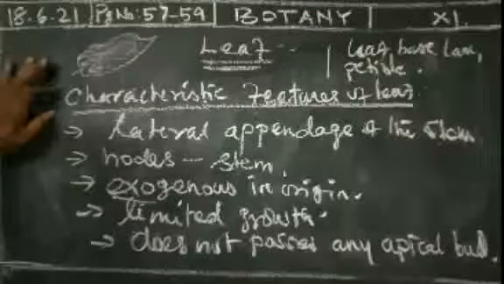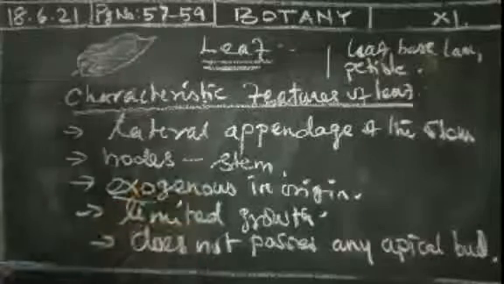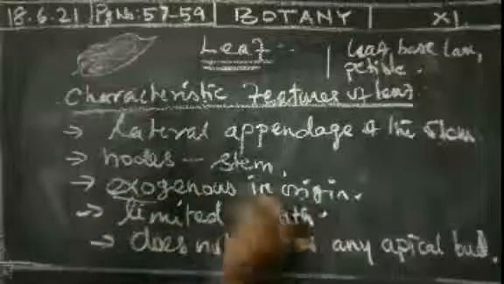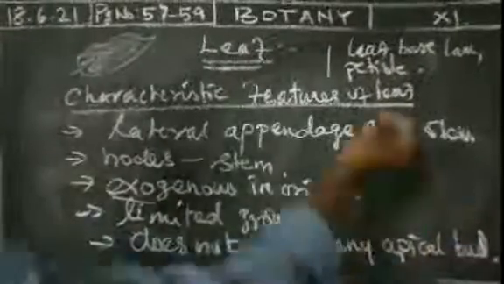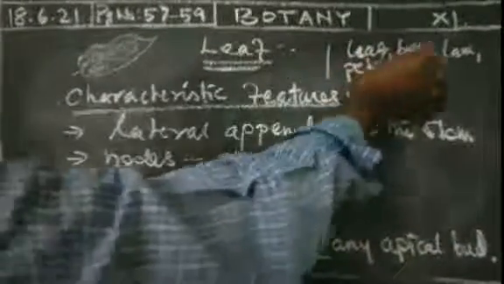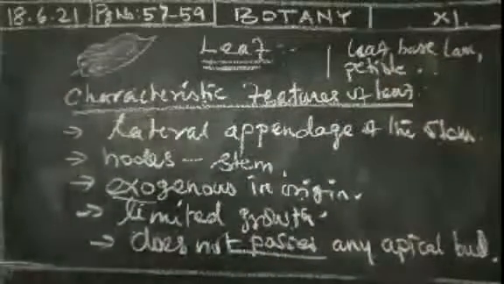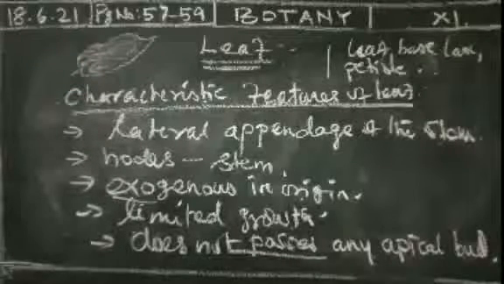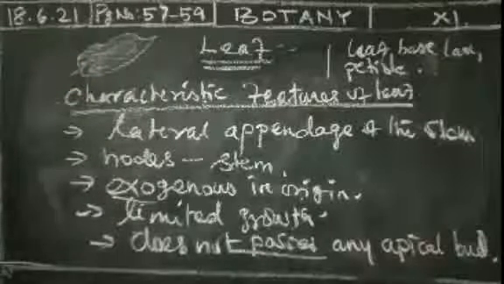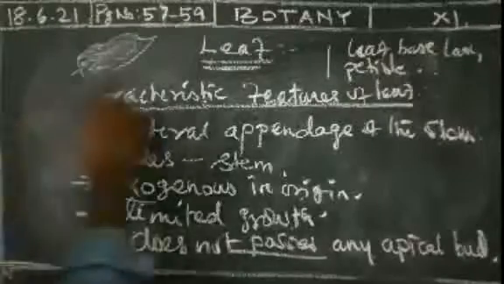What are the characteristic features of a leaf? Lateral appendages of the stem, nodes are present, exogenous in origin, limited growth occurs, and it does not possess any apical buds. It also has three main parts: leaf base, lamina and petiole. And some veins are also present in the lamina portion. These are the characteristic features of a leaf. Next we pass on to another one, the functions of a leaf.